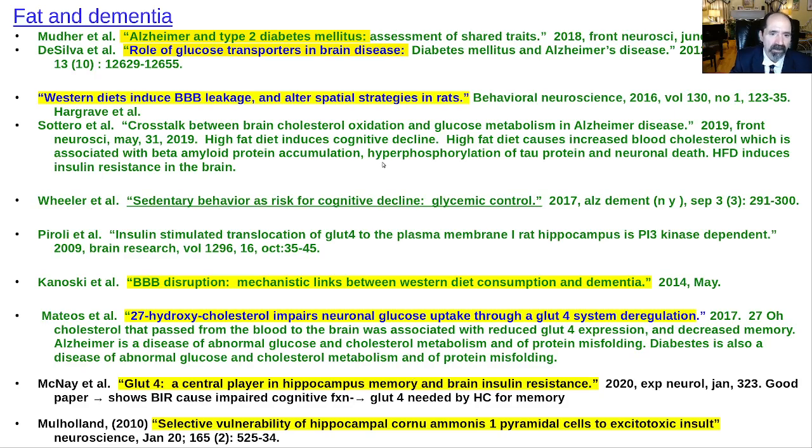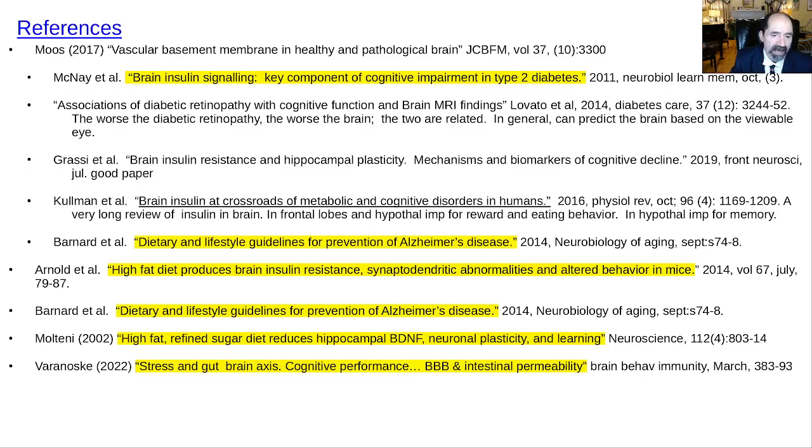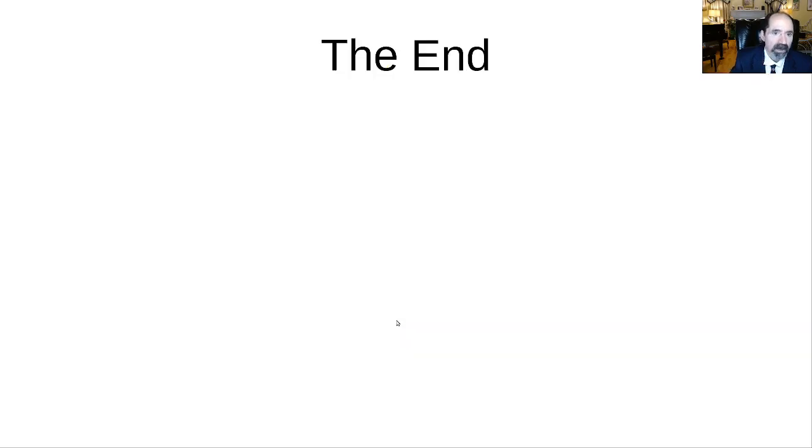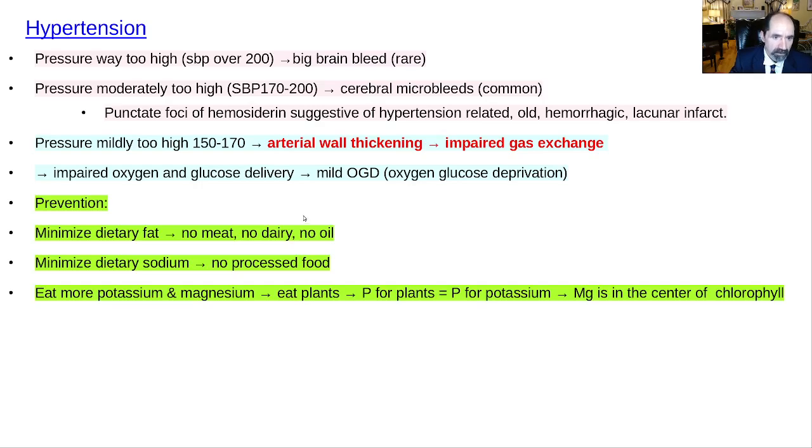Okay, here's just some references. I got references on all this stuff. And so the bottom line, same old thing I said before. You want to be like Adam and Eve, but with indoor plumbing and heating. We're not going to go into this hypertension stuff. So anyways, hope that was helpful. And I think I got maybe one more. I got 3 parts to these lectures on food and mood.